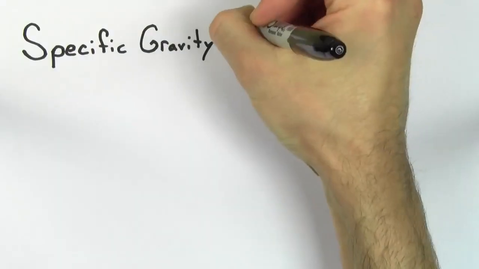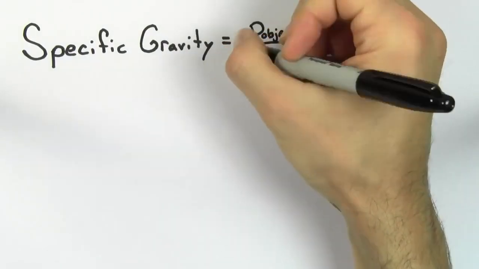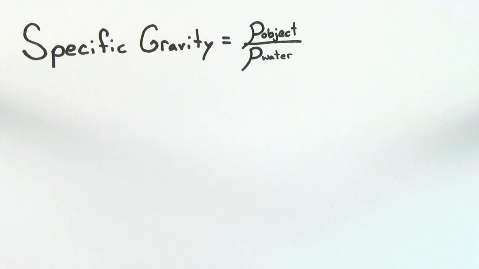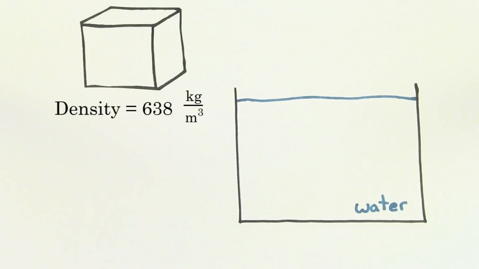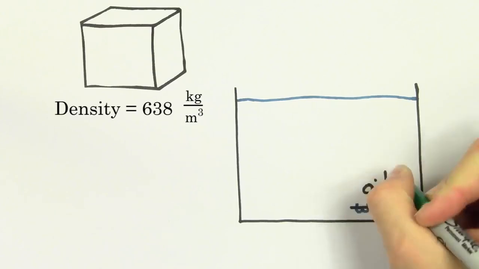Usually when people are referring to the specific gravity, they're referring to the density of the object divided by the density of water. But sometimes it's useful to define the specific gravity with respect to a liquid that's different from water. For instance, if you were to let some wood of density 638 kilograms per meter cubed float in oil